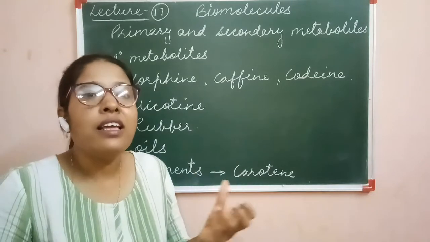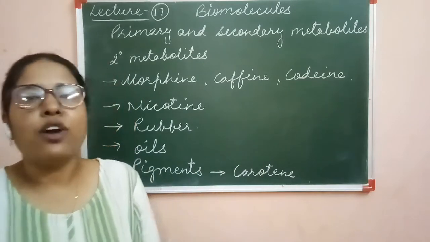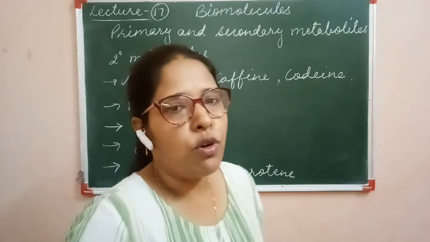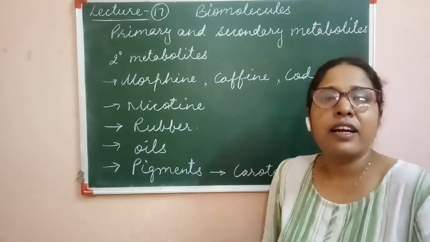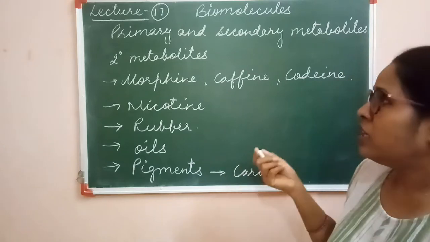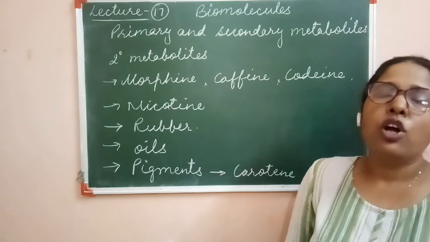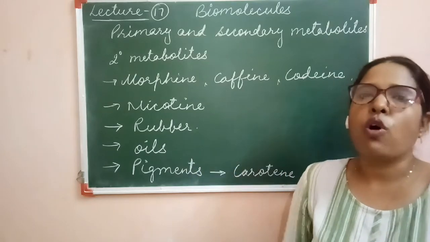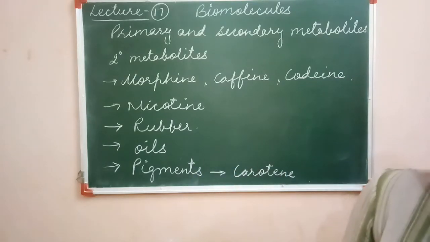Then why is the keratin synthesized in that carrot root? What is the specific function of this keratin? We don't know. Clear? So these are the secondary metabolites whose function is not fixed, or we do not know the function of these secondary metabolites.